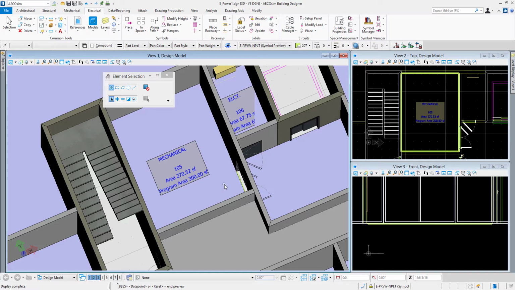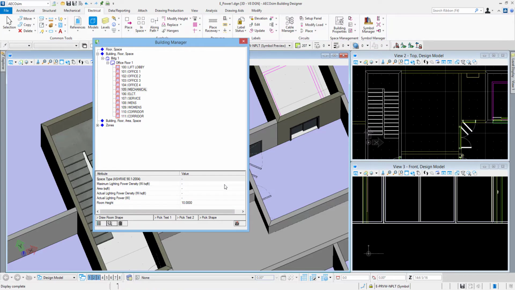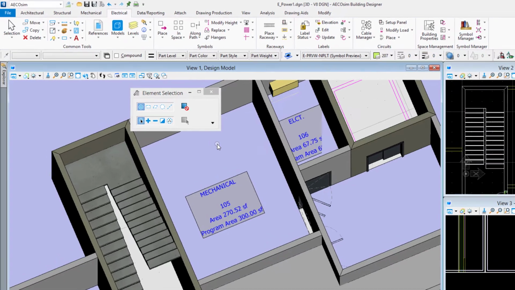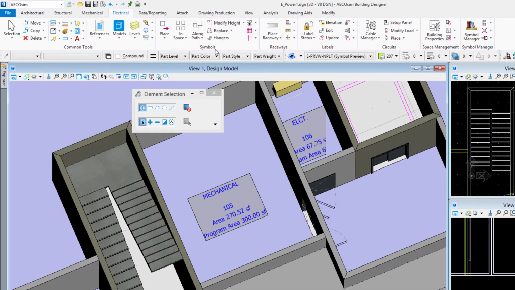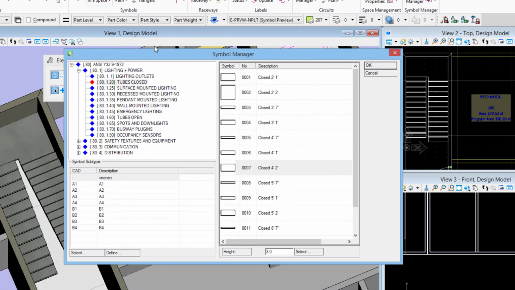So to exit out of the building properties, we can right-click or left-click to return to the dialog box and then close that dialog box. Now up here in the symbols group of my electrical tab in the ribbon interface, in this set of tools right here, we have the Centered in a Space tool. So we choose that tool.